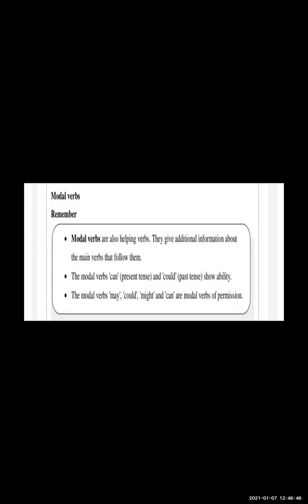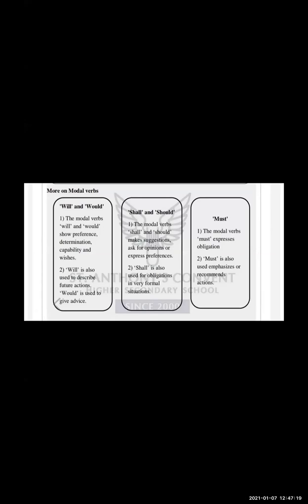Let us remember that modal verbs are also helping verbs. They give additional information, same as the auxiliary verbs. They can just add a tense to that sentence. Can is for present tense, could is for past tense. Okay. So what are the examples for the verbs? Could, might, can. They all are modal verbs used for asking permission. Okay. Let us see some examples of will and would. The modal verbs will and would show preference, determination, capability and wishes.